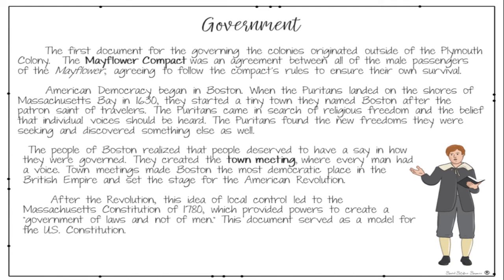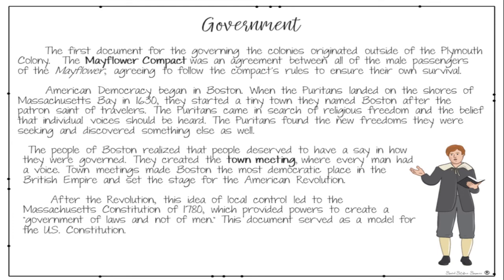The Puritans came in search of religious freedom and the belief that individual voices should be heard. The Puritans found the new freedoms they were seeking and discovered something else as well. The people of Boston realized that people deserved to have a say in how they were governed. They created the town meeting. Every man had a voice. Town meetings made Boston the most democratic place in the British Empire and set the stage for the American Revolution.